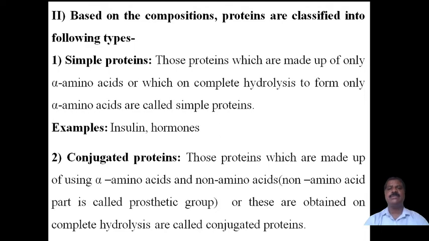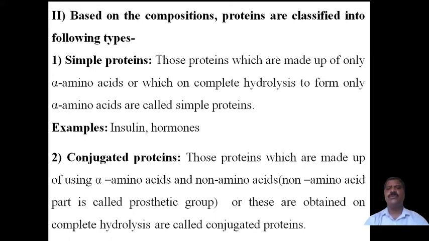This type of classification is similar to that of the lipids. You already studied the lipids. The lipids are classified into simple, conjugated, derived, and complex. Here the proteins are classified into three categories. One is called simple proteins.